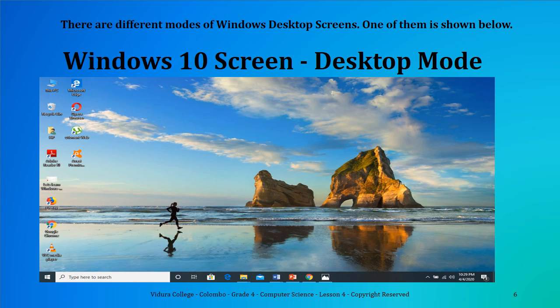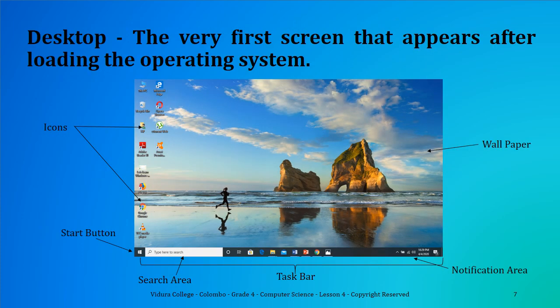This is the Windows 10 desktop mode. This is the command screen that we work with. As I said, this is the command screen. This is the very first screen that appears after loading the operating system. Now, let's learn the components of this screen. You can repeat the words after me.